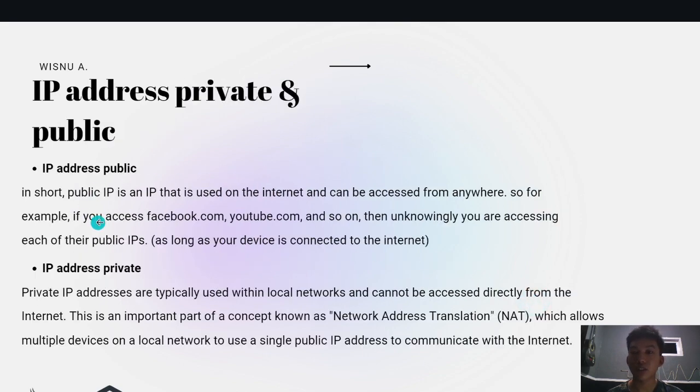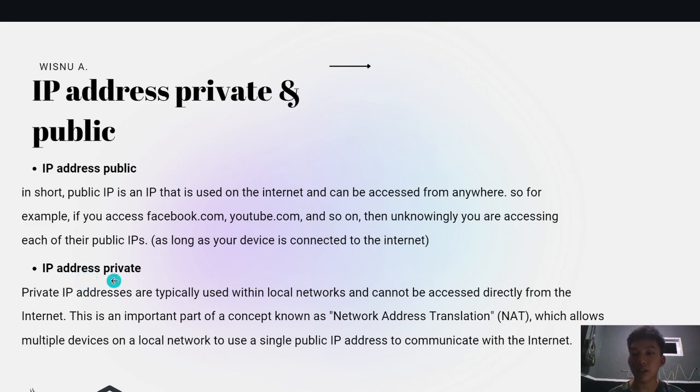Okay, next for public IP address. In short, public IP is an IP that is used on the internet and can be accessed from anywhere. So, for example, if you access facebook.com, youtube.com, and so on, then unknowingly you are accessing each of their public IPs, as long as your device is connected to the internet.